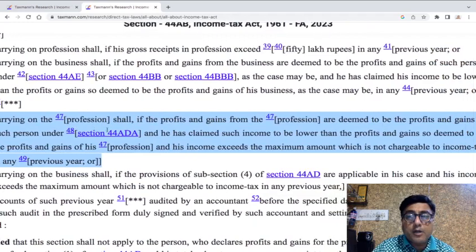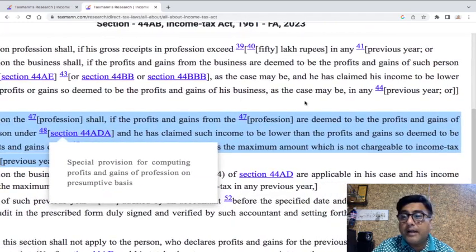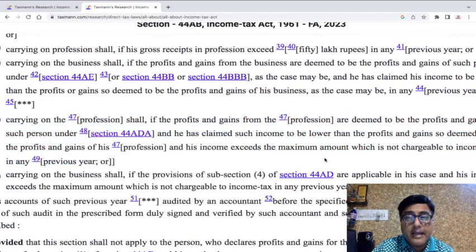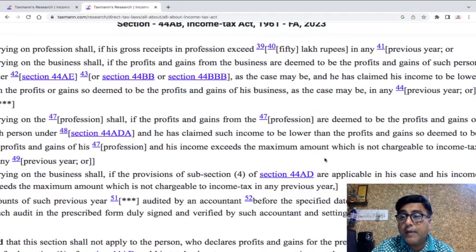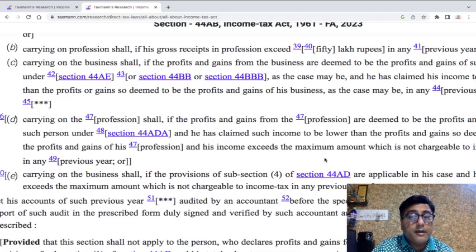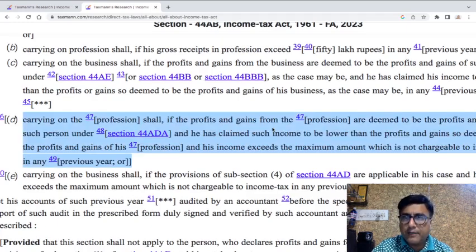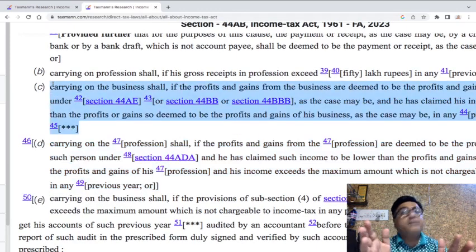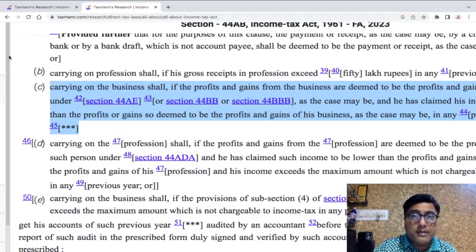Carrying on the profession, if the profits and gains from the profession are deemed to be the profits and gains under section 44ADA, and he has claimed such income to be lower than the profits and gains so deemed, and income exceeds the maximum amount which is not chargeable to tax. Now look at this. The difference between C and D is, in C, they talk about business. I am not concerned with 44BB and 44BBB as of now, so I talk about only 44AD. So C and D are on similar lines.